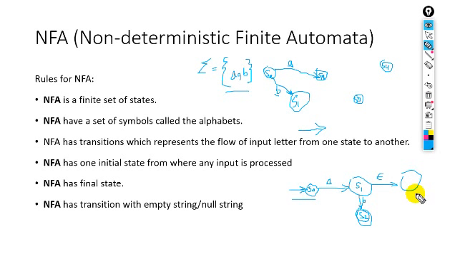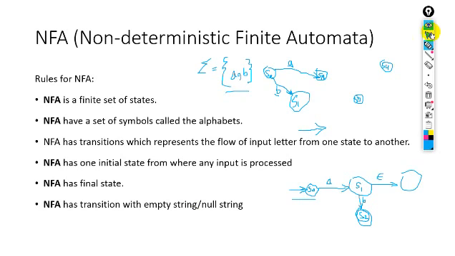So there may be a null string transition in the NFA.